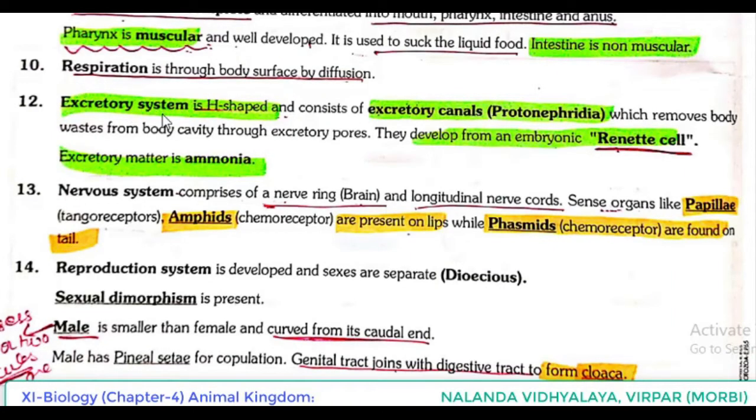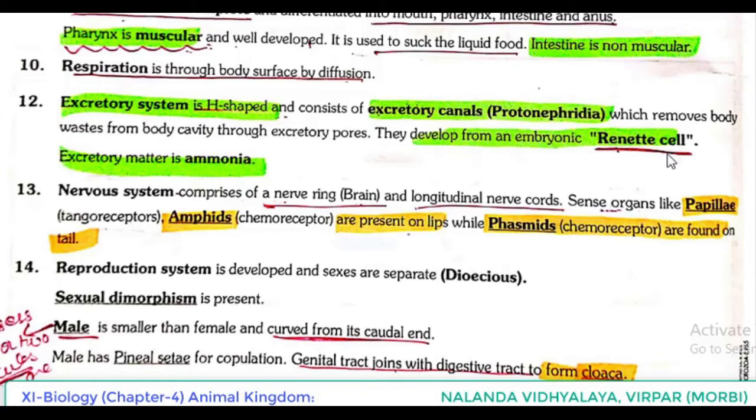Excretory system is H-shaped and consists of excretory canals. They are known as protonephridia, which remove body waste from body cavity through excretory pores. So excretory canals are present, also known as protonephridia, and they develop from an embryonic renette cell.